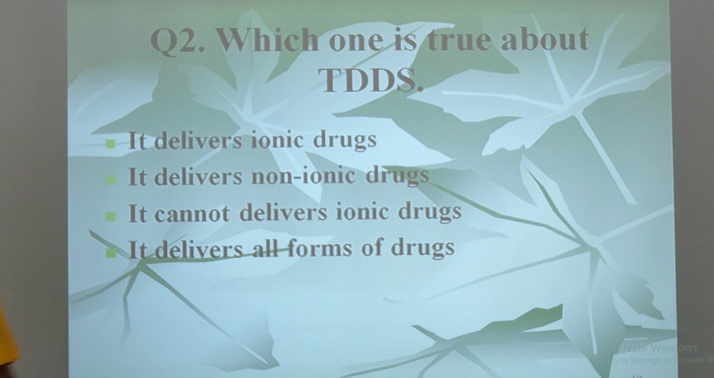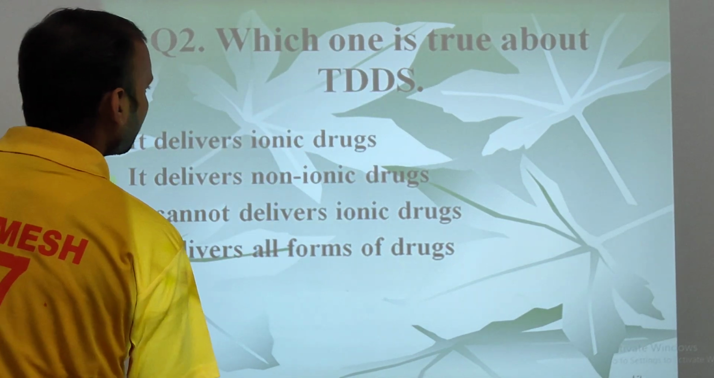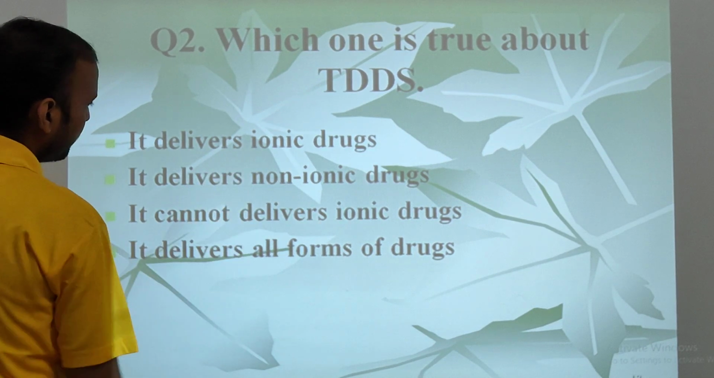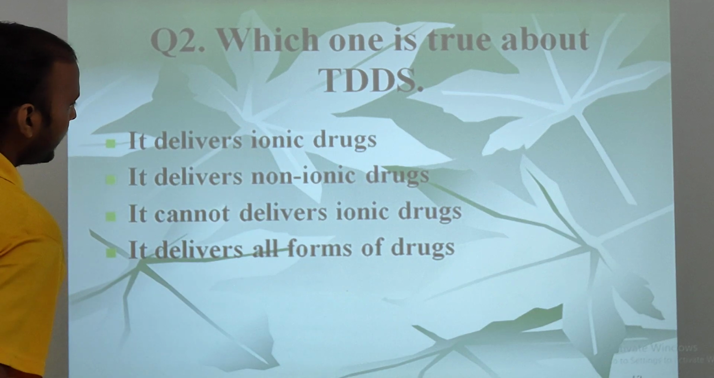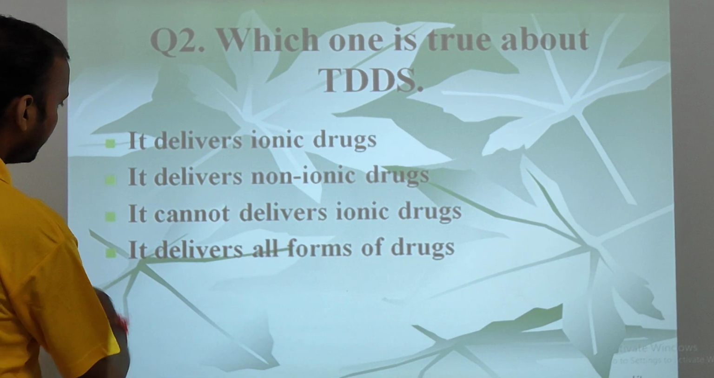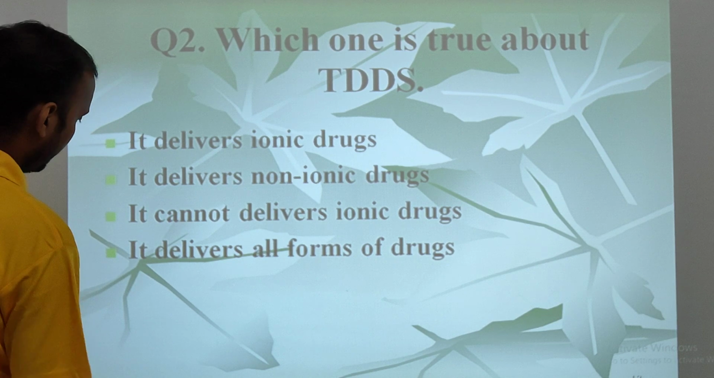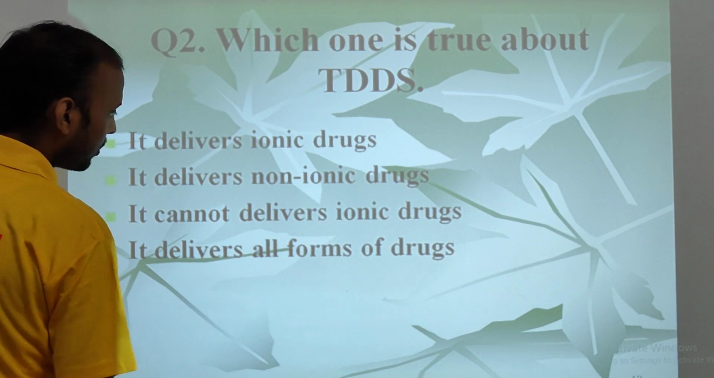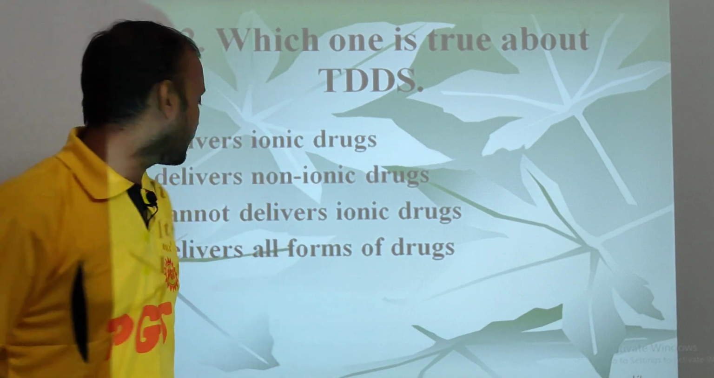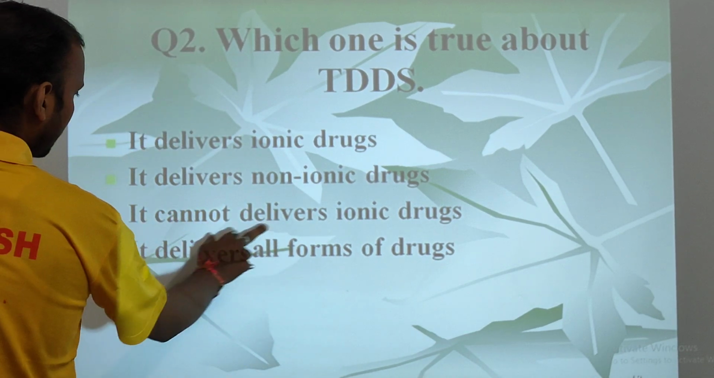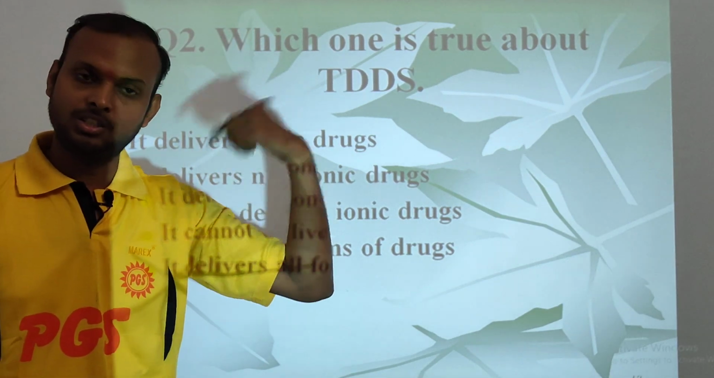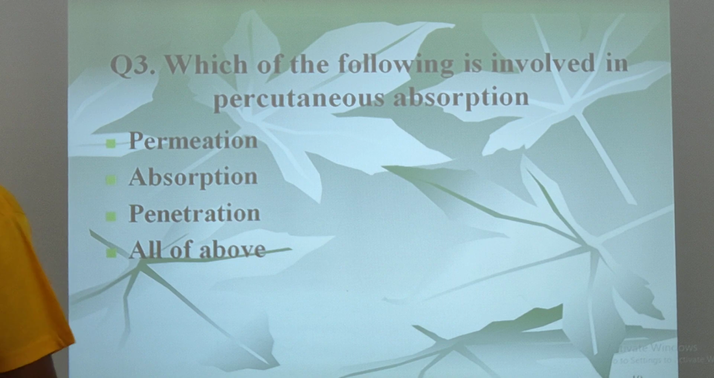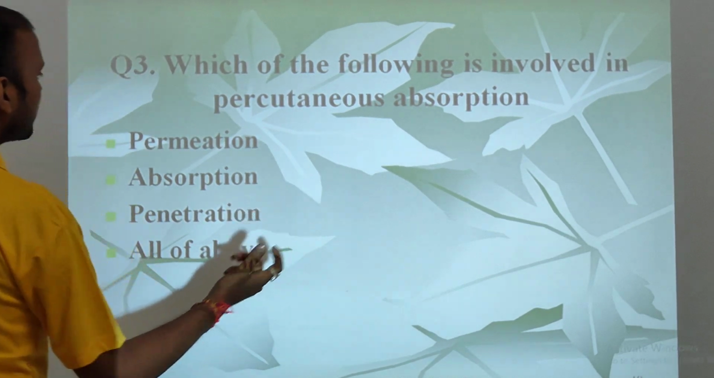Next question is, which statement is true about the transdermal drug delivery system? First one is, it delivers ionic drugs. Second, it delivers non-ionic drugs. Third, it cannot deliver ionic drugs. And the final one is, it delivers all forms of drugs. So what is the correct answer? The correct answer is, it cannot deliver ionic drugs, which we have discussed in the section on disadvantages of the transdermal drug delivery system.